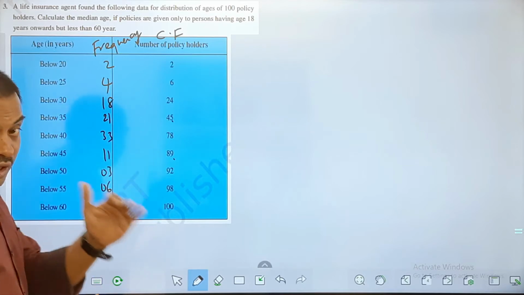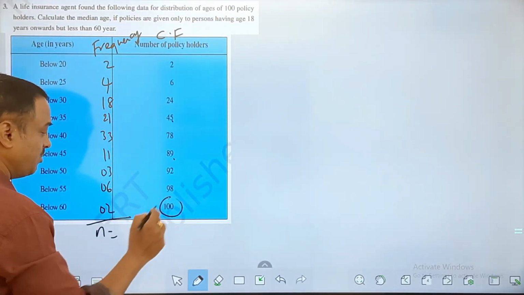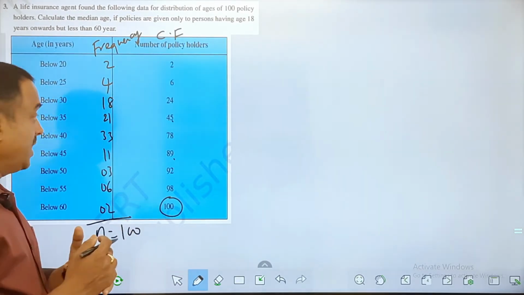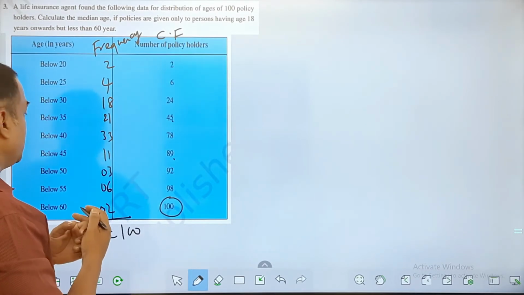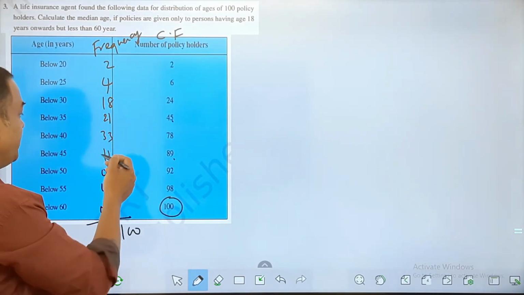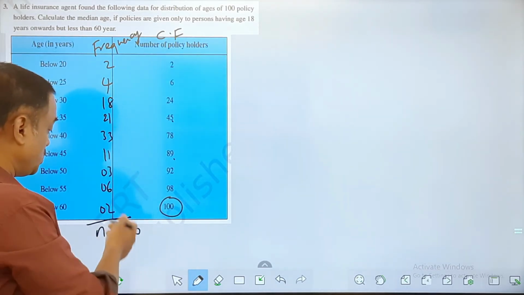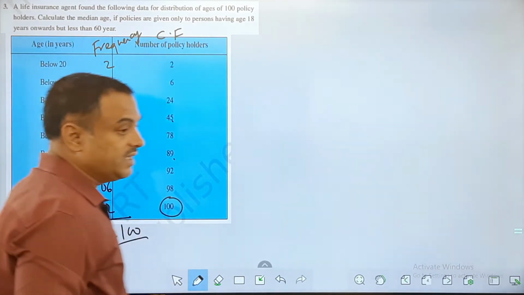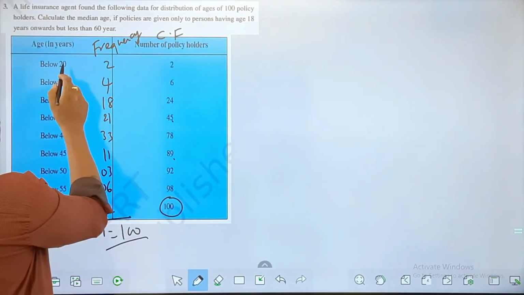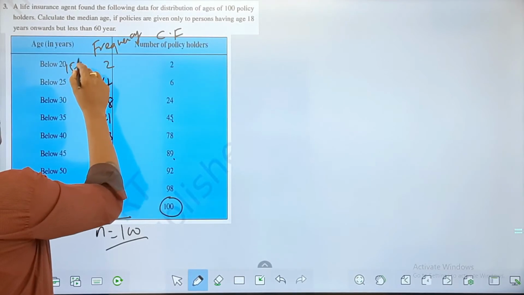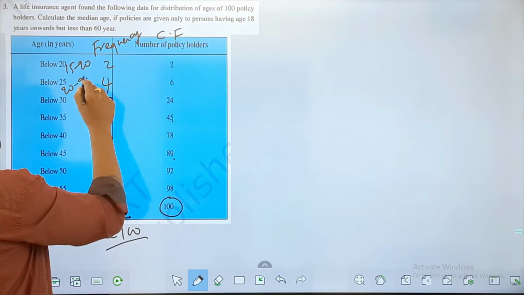And if you want to cross-check whether you did it correctly or wrongly, this total has to be the last number here, that is 100. Check. 2, 6, 24, 45, 45 and 33 will be 78, 78 and 11 is 89, 89 plus 3 is 92, plus 6, 98, plus 2, 100. So you got it right. So this is what we need to do. So now range-wise, below 20 means something like 15 to 20 kind of a number. Then below 25 means 20 to 25 kind of a number.